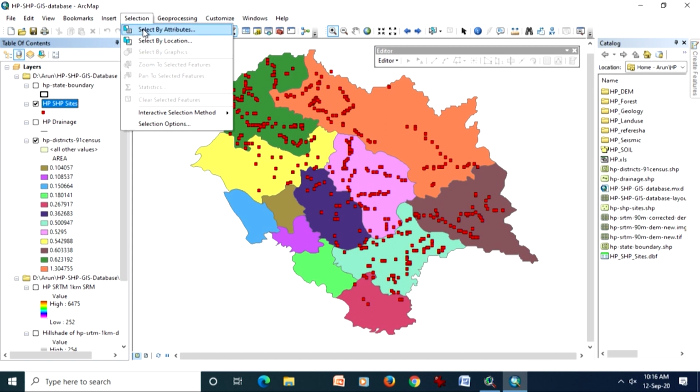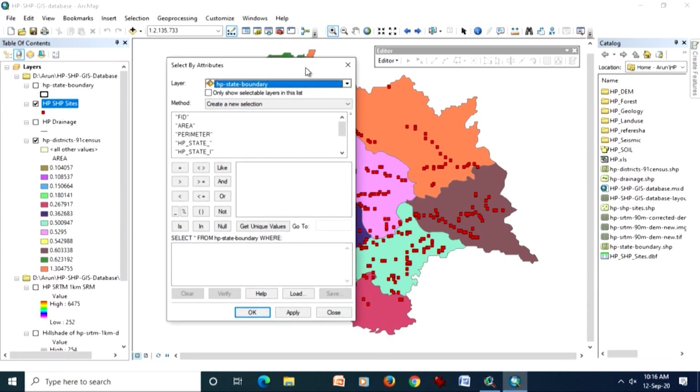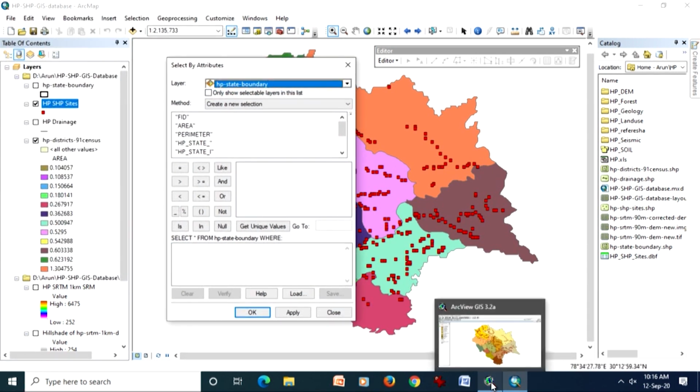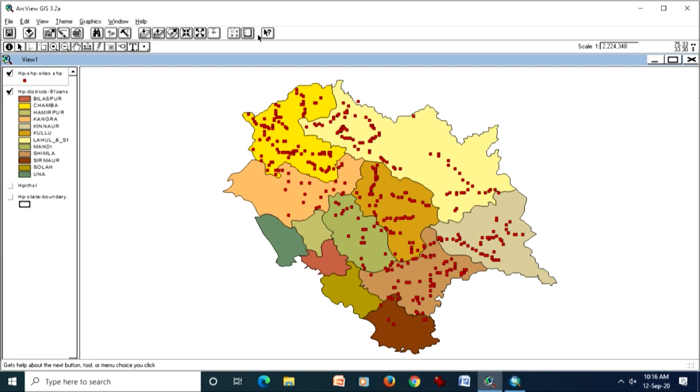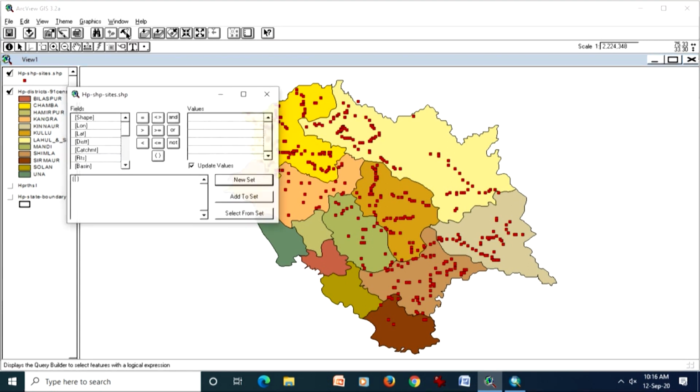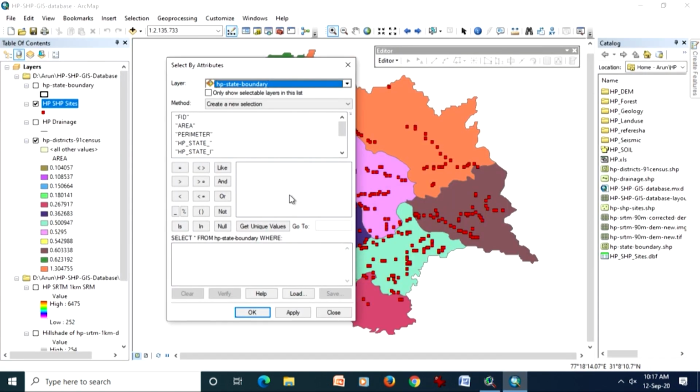Here, like in ArcView, you have a query builder, in which on the left hand side you have all the attribute information, and these functions are available for you, which you can use to build a query. But I will show you the same thing here under a different name. It is called select by attributes, it does not matter, and I can do it.